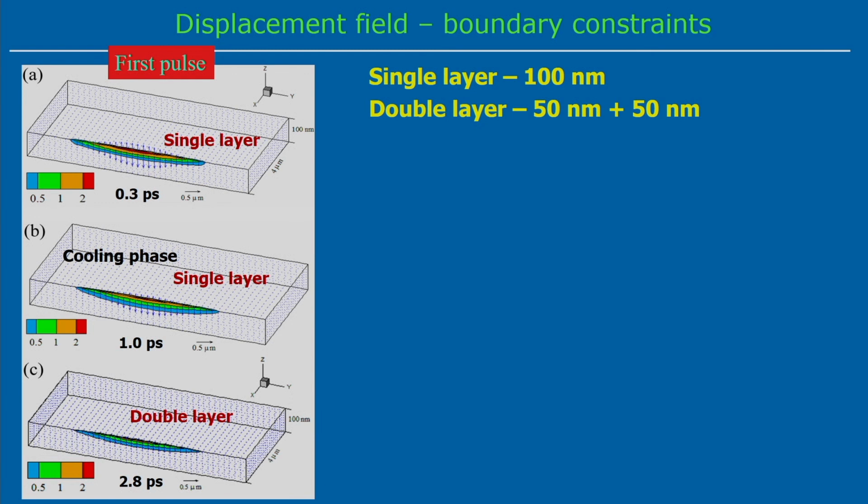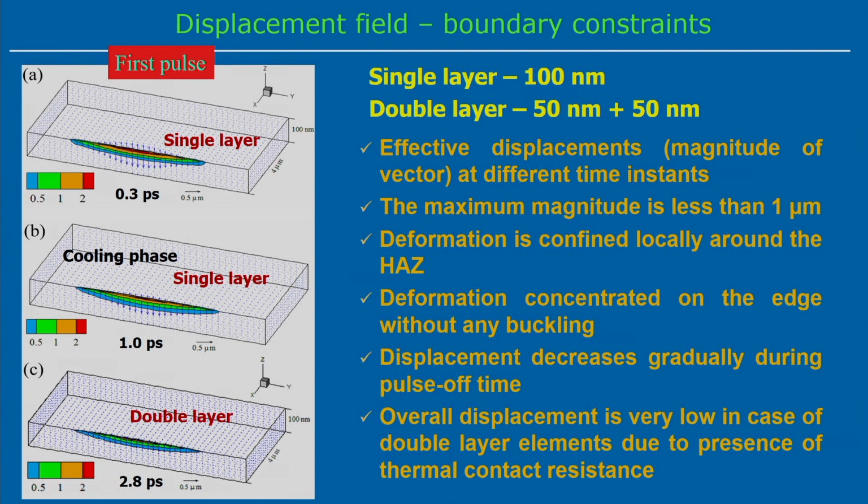Now, we have analyzed the distortion displacement field first, and then we have plotted the displacement field using some boundary constraints. We put some boundary conditions to restrict the deformation of the boundary. Then we have done simulation for single layer and double layer both. Double layer means 50 nanometer plus 50 nanometer, and single layer is 100 nanometer, these two cases with boundary constraints. Then, with application of the first pulse, the figure shows the distortion field or displacement field at 0.3 picosecond.